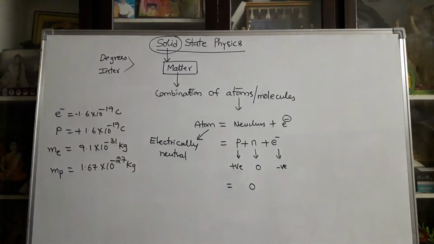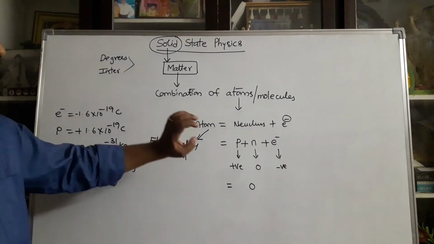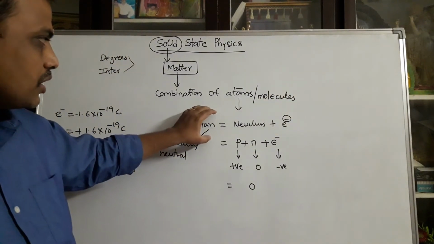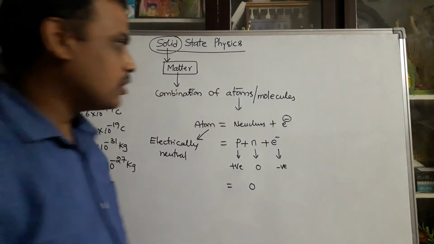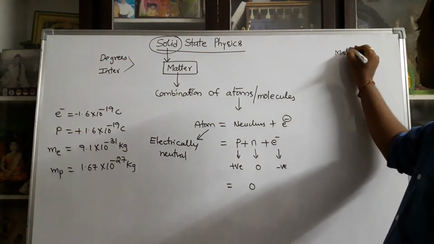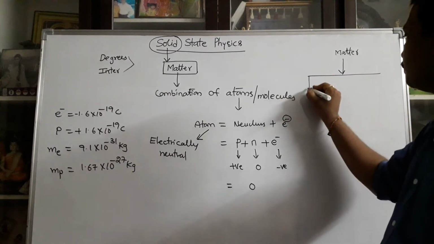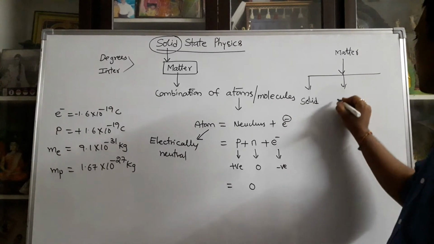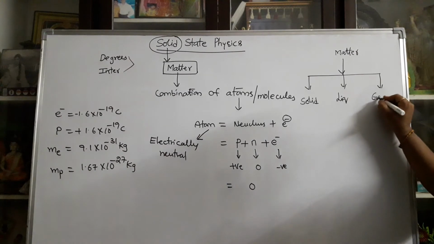Each and everyone knows this from lower levels, degree and intermediate level. So simply, an atom is a combination of nucleus and electron. Depending on this atom structure, based on the combination of atoms, matter can be explained. According to the combination of atoms, matter can be divided into mainly 3 parts: one is solid, second is liquid, third is gas.